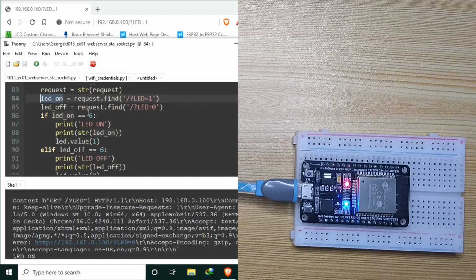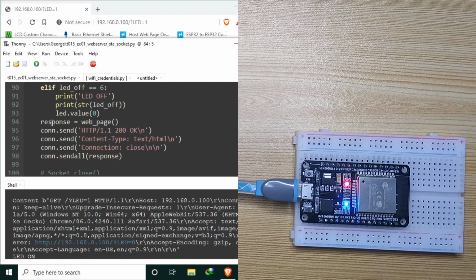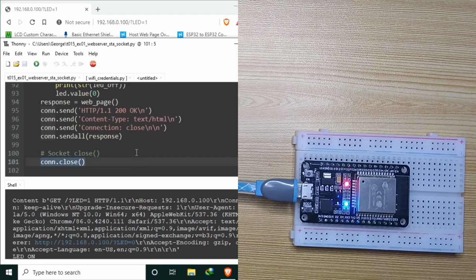So if LED on is equal to 6, it turns on the LED, while if LED off is equal to 6, it turns off the LED. After that one, it calls the web page function, which replies with this one, and it sends the web page back to the client. Before it exits, it closes the socket connection. So that's all for now.